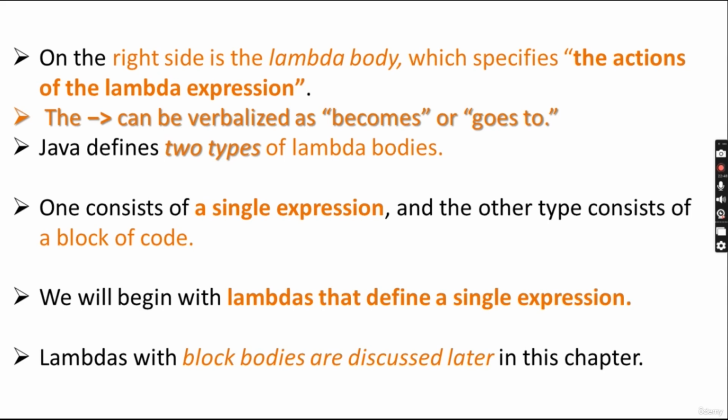Left side is the parameter list, if there are any; otherwise an empty parameter list, then the right direction arrow, and the actions of the lambda expression. The right side arrow can be verbalized as becomes or goes to. So parameter list becomes actions, or parameter list goes to actions, so you can read it out like this. Java defines two types of lambda bodies. One consists of a single expression and the other has a block of code. We will start with a single expression. Lambdas with block bodies are discussed later.